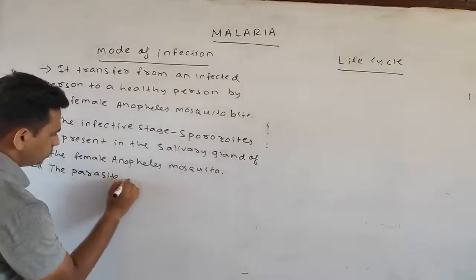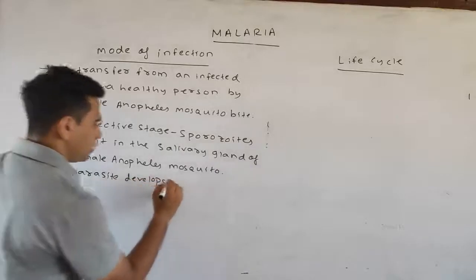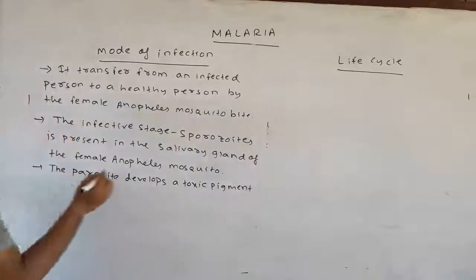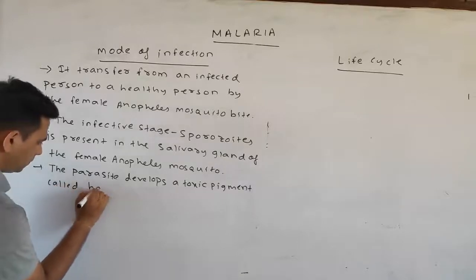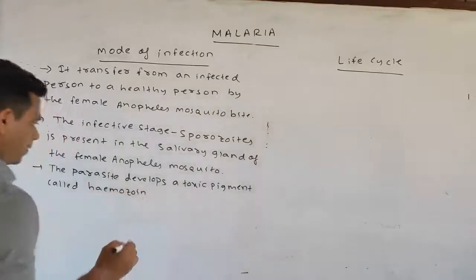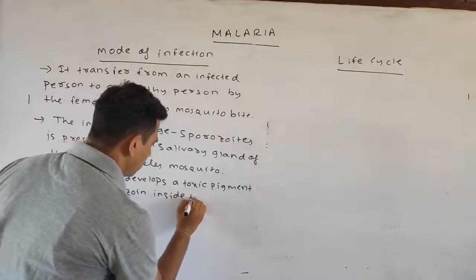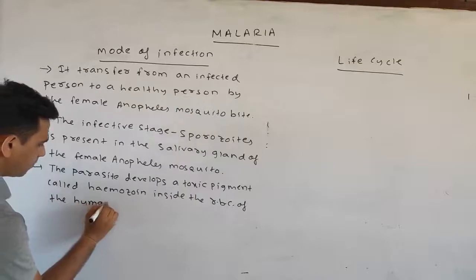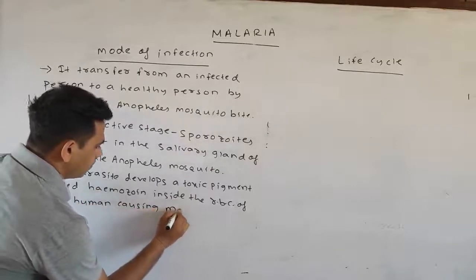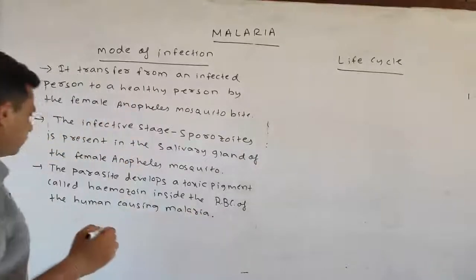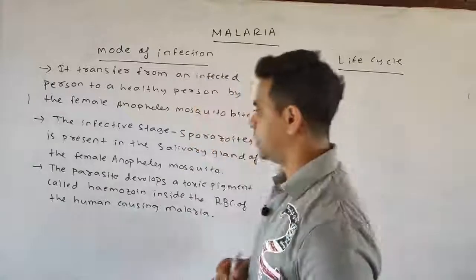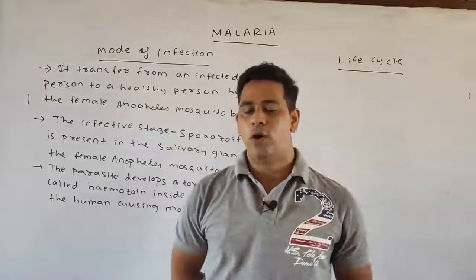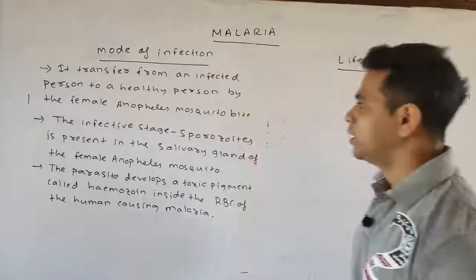The parasite develops a toxic pigment called hemozoin inside the RBC of the human, causing malaria. So these are the important points.